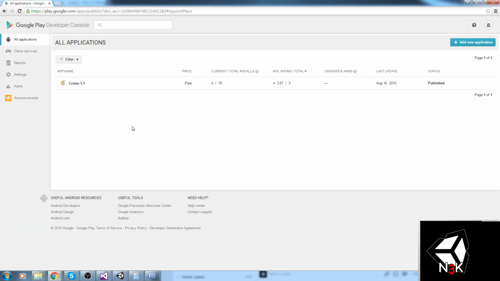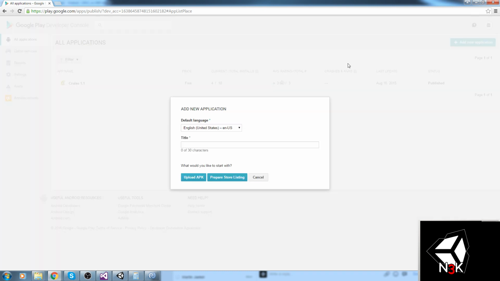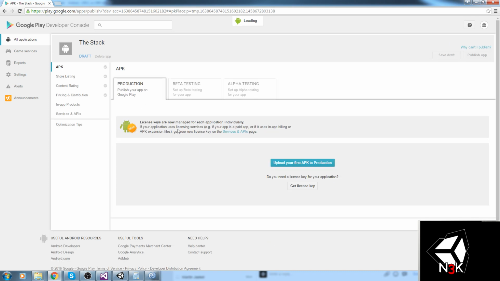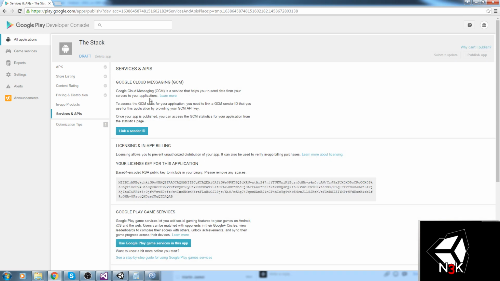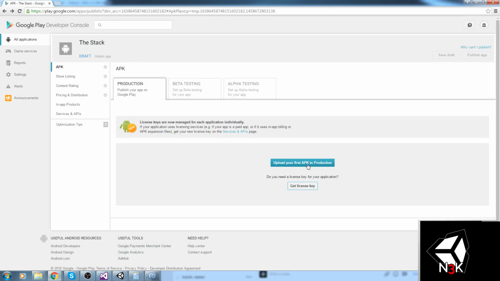If we go under the developer console, I am going to add a new application. Default language, English, why not? The stack, upload APK. Then this gives us the whole screen where we actually should be setting everything properly, but since I'm in a rush because I gotta go really soon, we're gonna do this really fast. So do I need a license key for this application? Actually, I don't even know. Let's go and try without first.